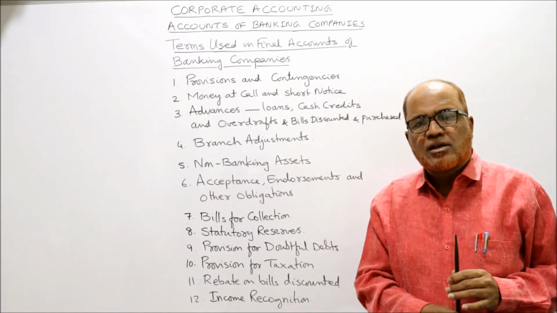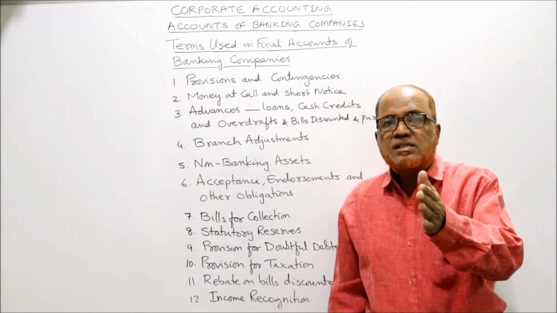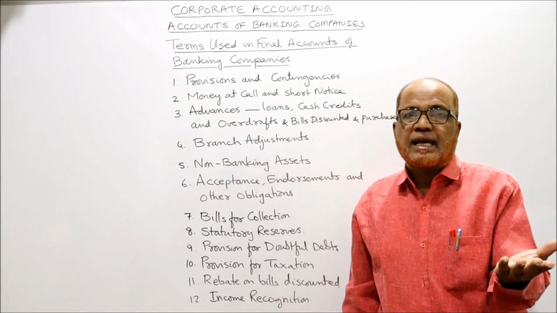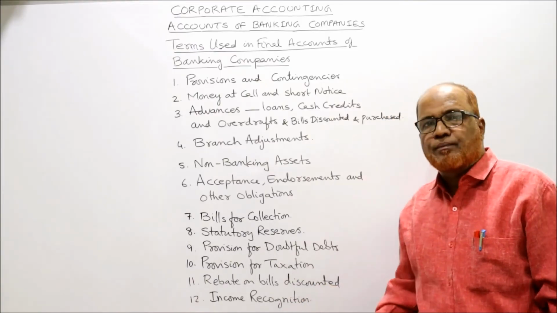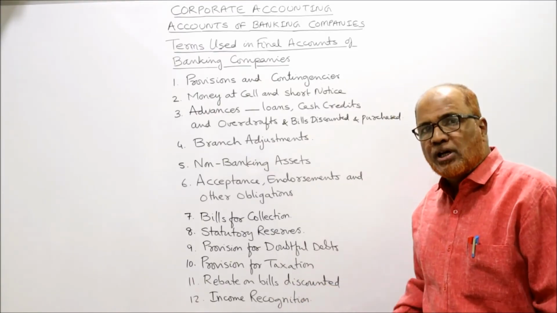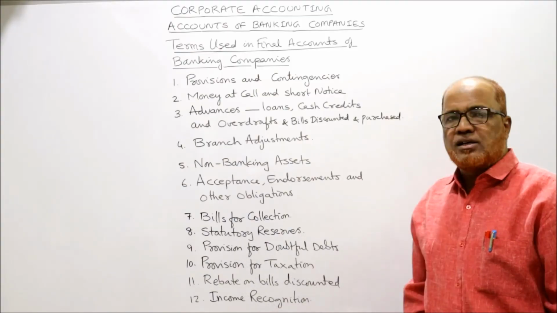The banker will collect. So as on the closing date, there are some bills which are not yet collected. The bills which are not yet collected will be shown under bills for collection at the foot of the balance sheet, below the assets.